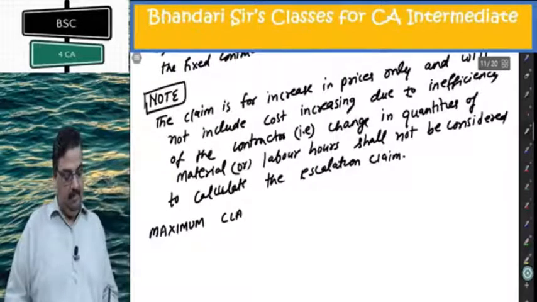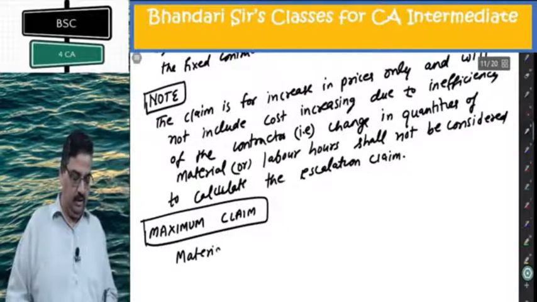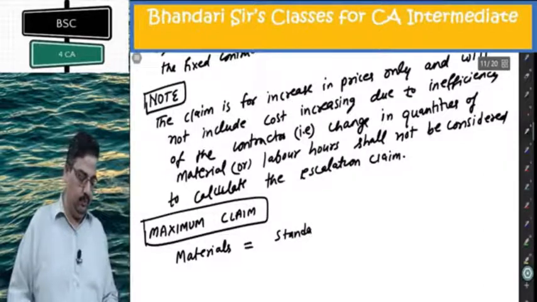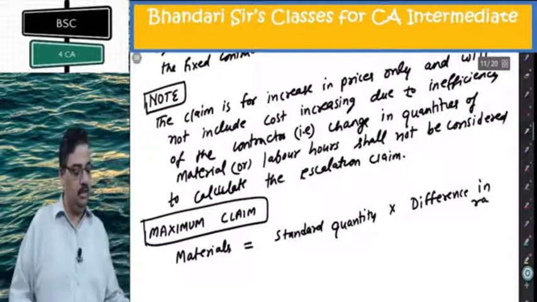Maximum claim for materials is equal to standard quantity into difference in rates.